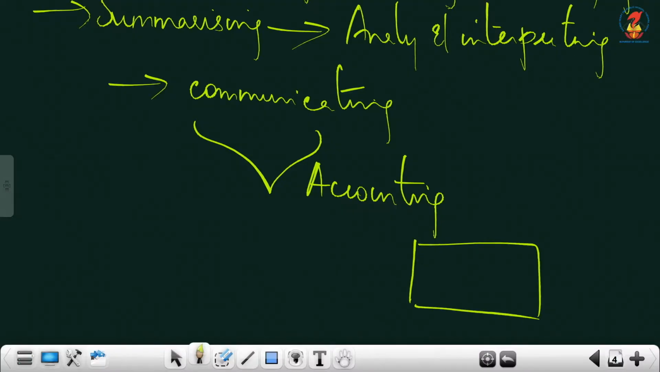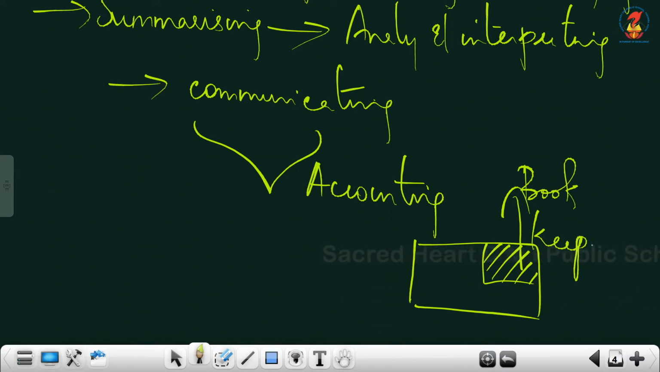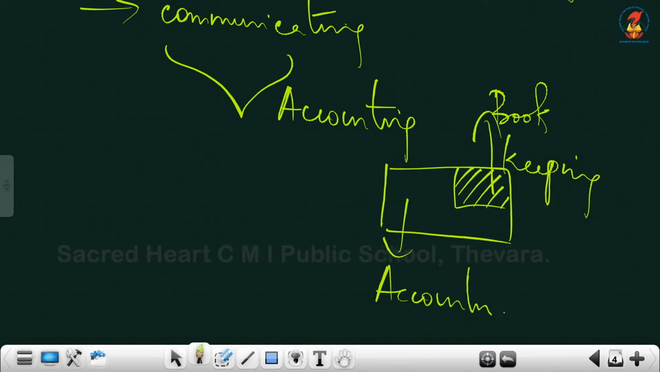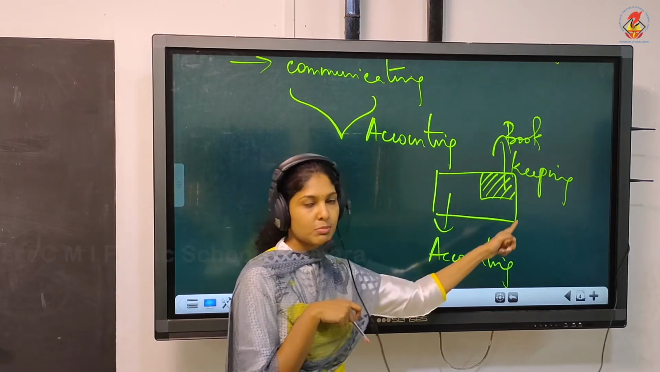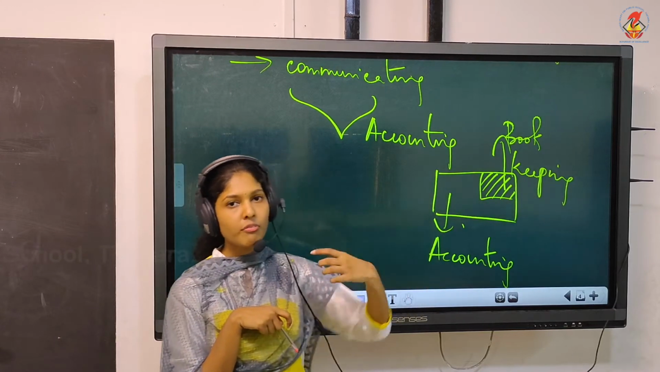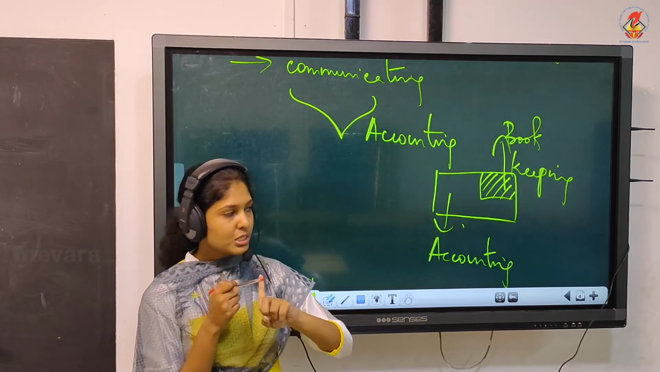We can say like this, if this is accounting, this portion is bookkeeping. This is the actual difference between accounting and bookkeeping. Accounting is a wider concept which includes bookkeeping also. So bookkeeping is just a part of accounting. So this is one point of difference.